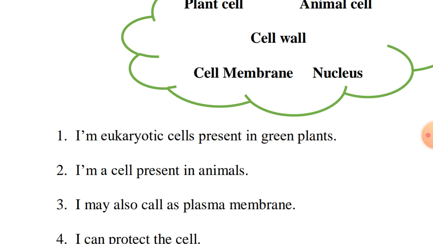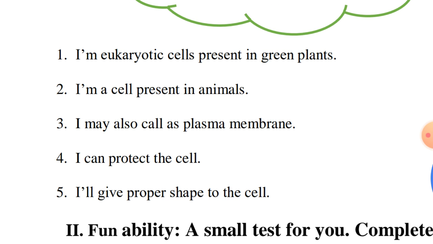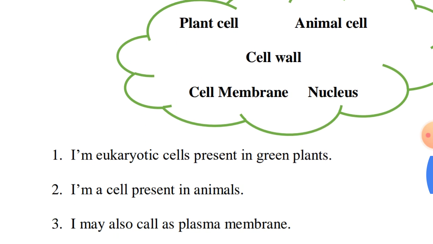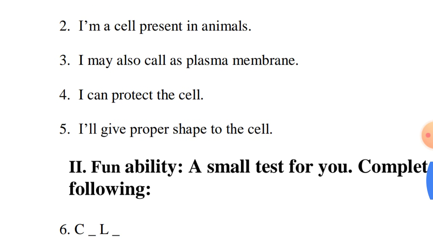I am a cell present in animals. I may also be called the plasma membrane. I can protect the cell. I will give proper shape to the cell. So, these are the questions and the options are above. You can choose any correct answer.